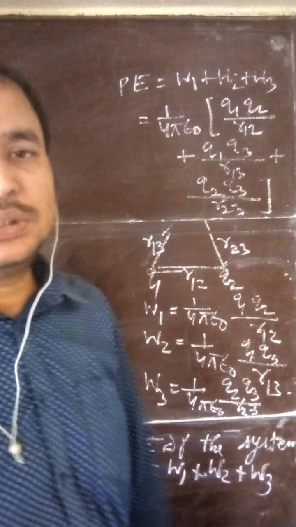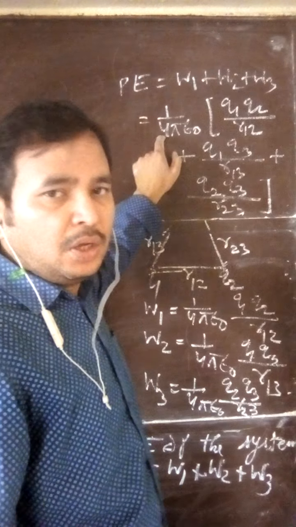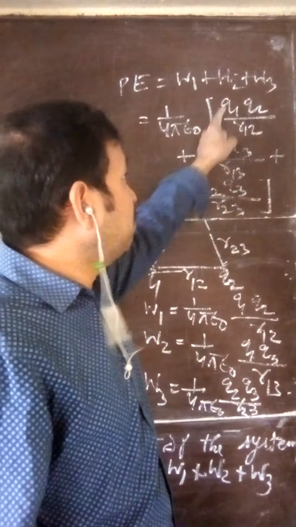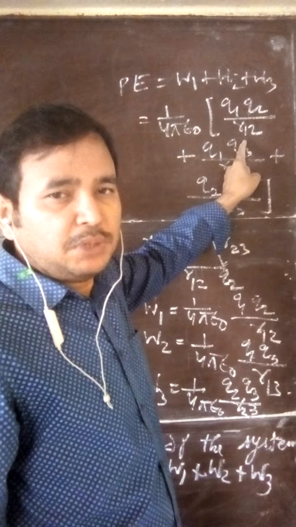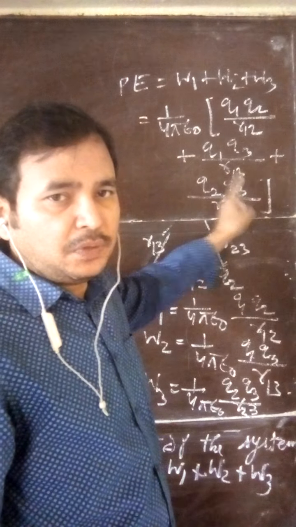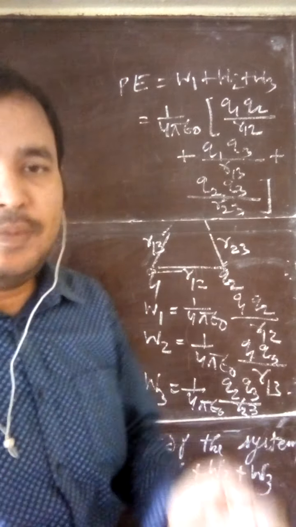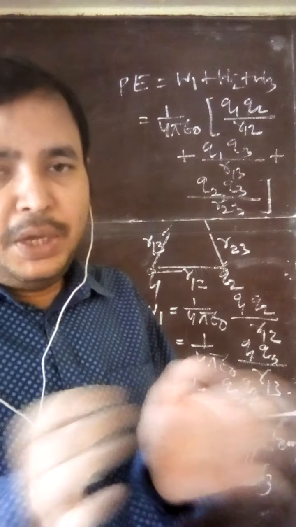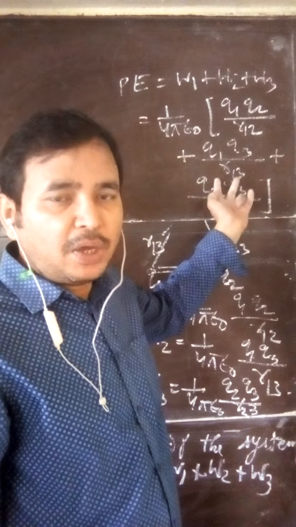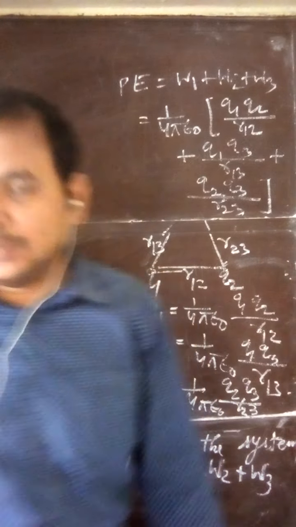To assemble four charges, similarly you can do. What is the common pattern? You can see, student, 1 by 4 pi epsilon naught, product, pair. You have to make pairs of charges. First you can make pair 1 2, so the distance between 1 2. Second pair is 1 3, distance between them. 2 3, distance between them. So when the question is asked, you have to only make the pairs, and you can see the pair of product of two charges and distance between them. This is the formula.